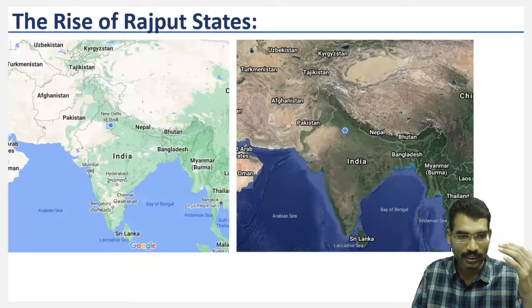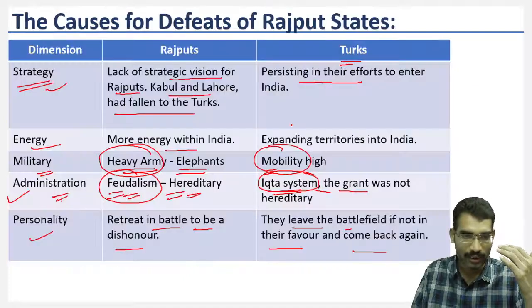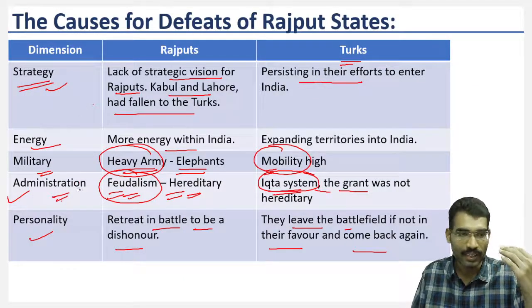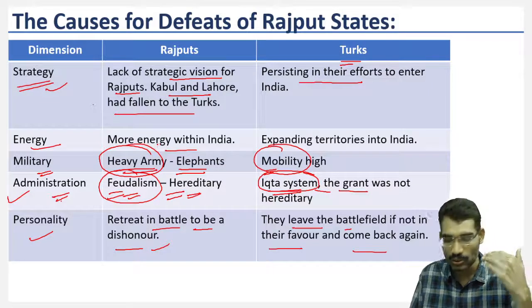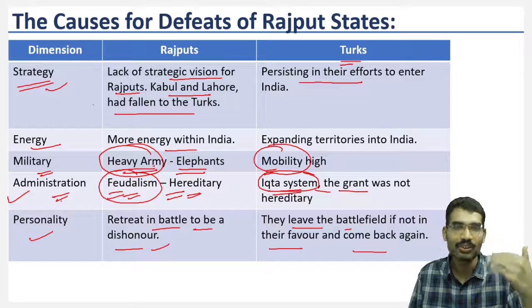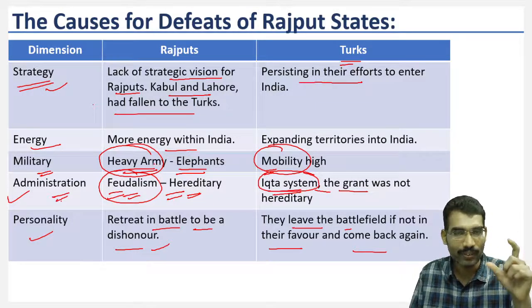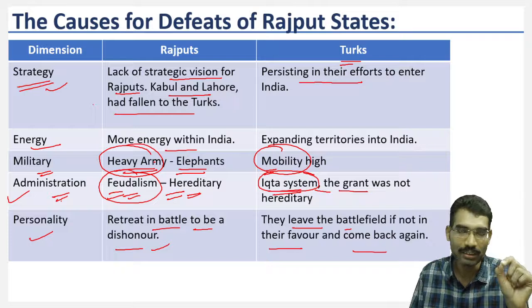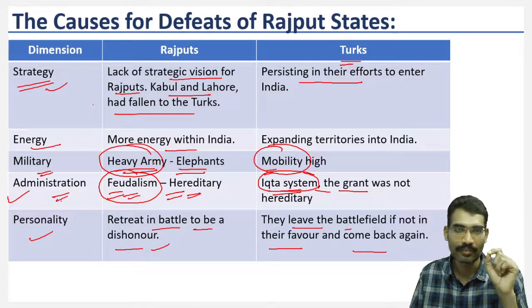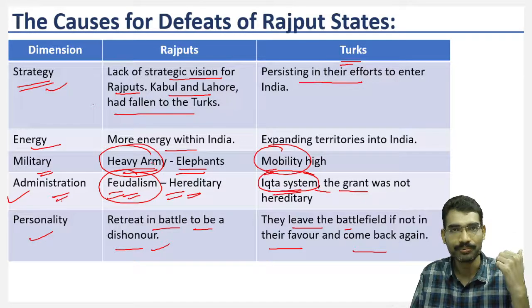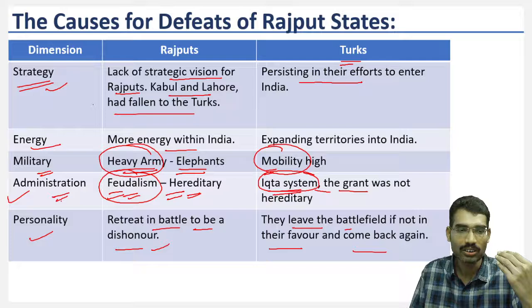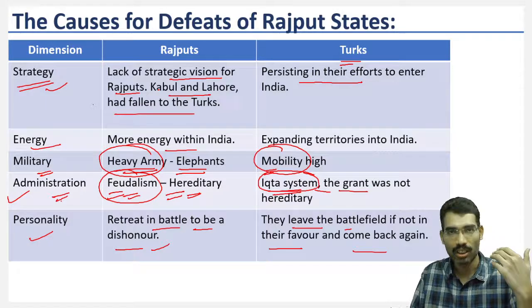So this shows that Turks were learning from their defeats, whereas Rajputs used to feel that if they failed in the battle, it was a disgrace and they were ready to even commit suicide. For example, in the conflict between Ghazni and the Shahi rulers, Jaipala was a ruler. When he was fighting against Ghazni, Jaipala was defeated. Out of this disgrace, he committed suicide. So this kind of attitude also became a weakness when it comes to Rajputs.